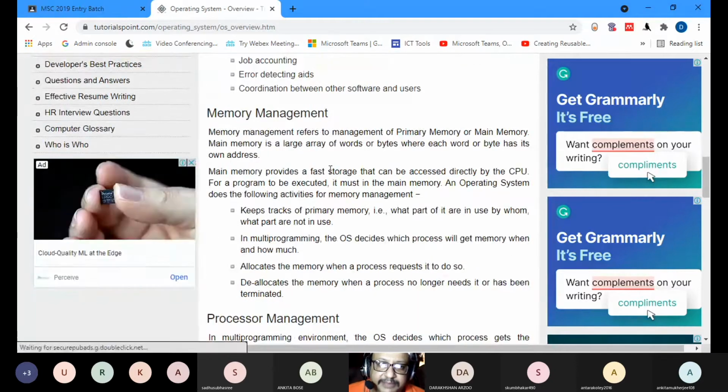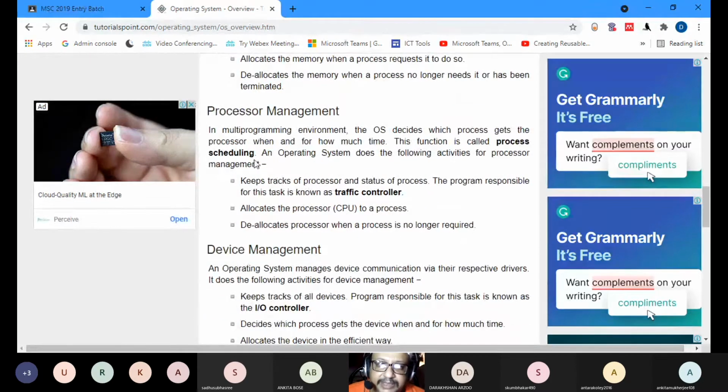So what is memory management? Memory management refers to management of primary memory or main memory. So this is the main thing about memory management. What is processor management? In a multi-programming environment, the operating system decides which process gets the processor, when and for how much time. So if many processes are working together, one video, one audio, the operating system decides which is going to go first and which is going to come next, which is going to get more slots, which is going to get fewer slots. So these processes are managed.